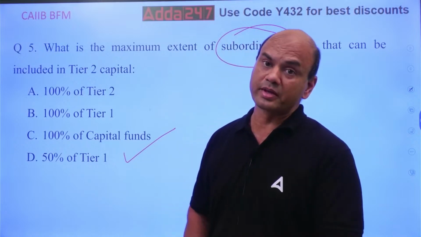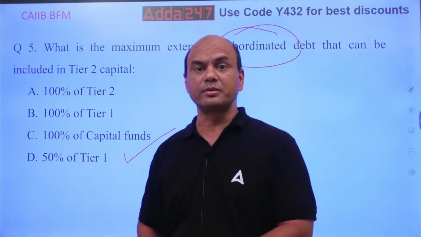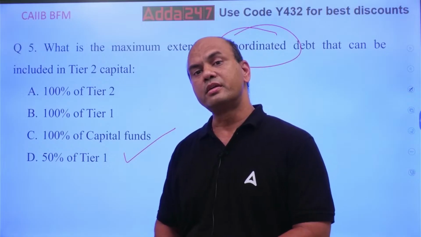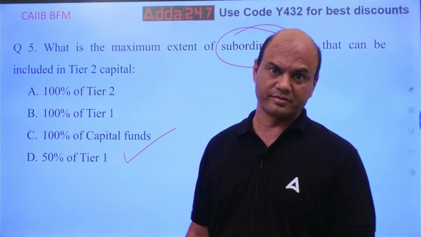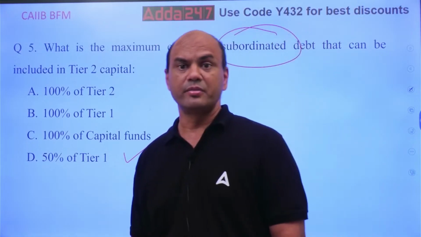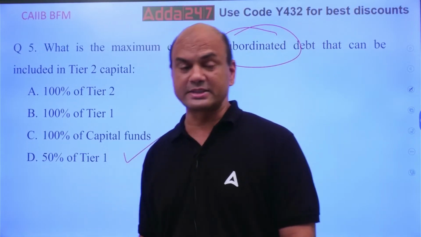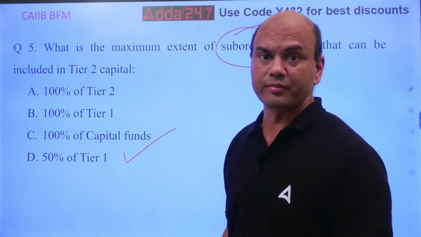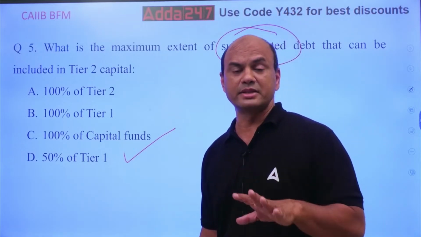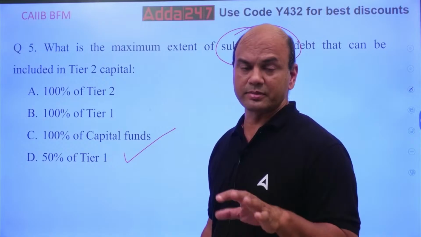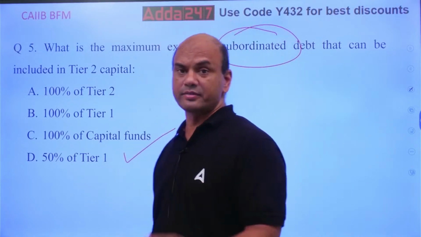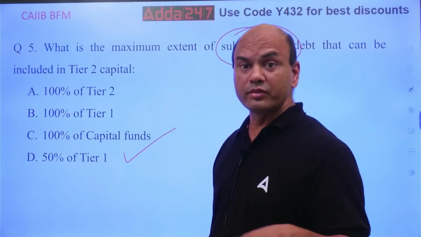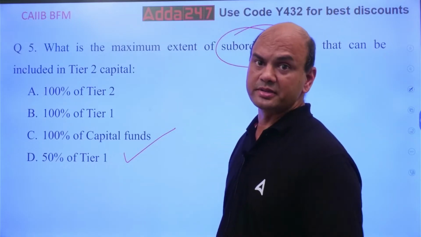Now, whenever I use this subordinate debt, the minimum maturity should be 5 years to qualify. RBI also gives a ranking regarding the risk weights for subordinate debts. If your subordinate debt, SD, is less than 1 year, then the risk weight is 100%.